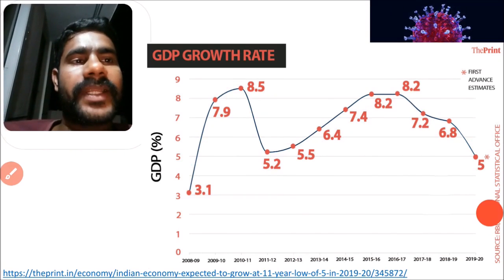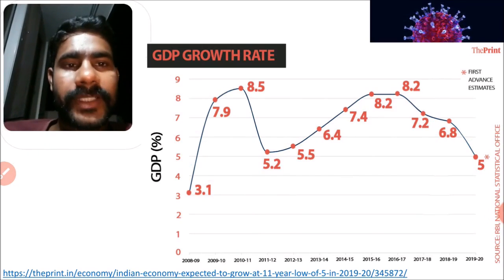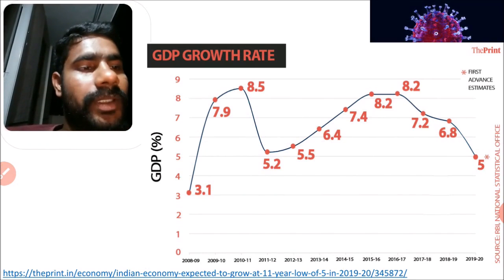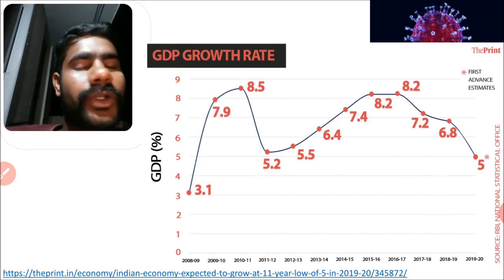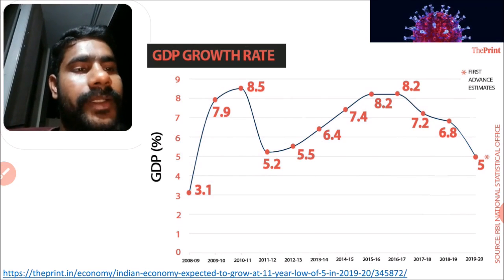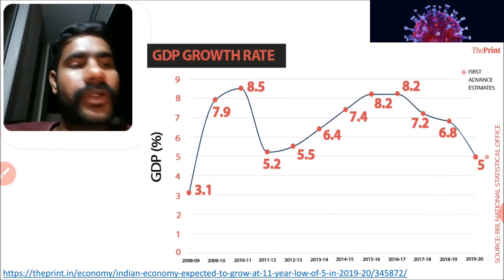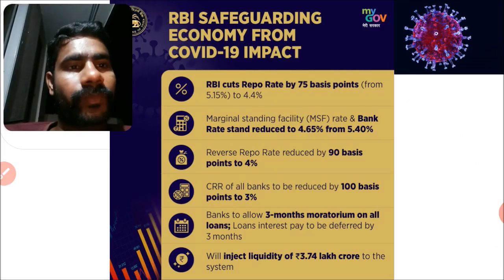So it is very difficult to achieve 8.5 percent GDP in the upcoming years, that means 2021, 2022, 2023 and 24. Based on the previous study, we can tell that it is difficult to achieve 8.5 percent GDP growth.